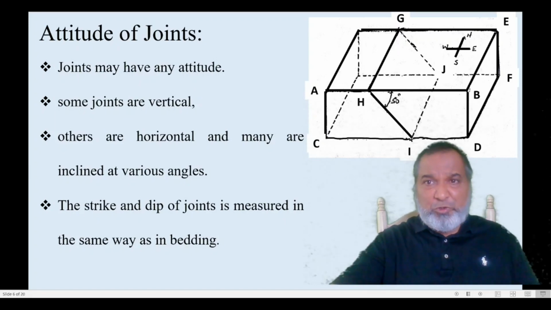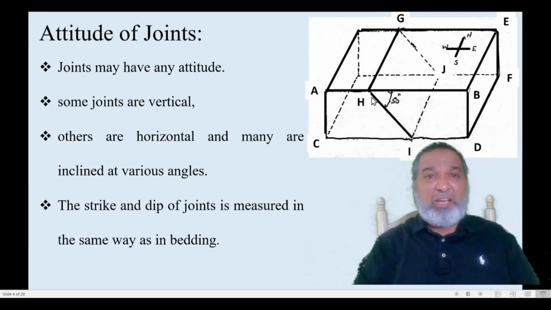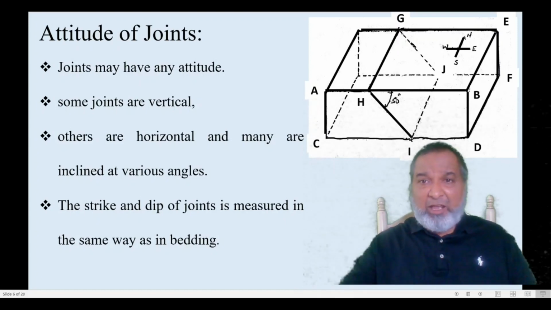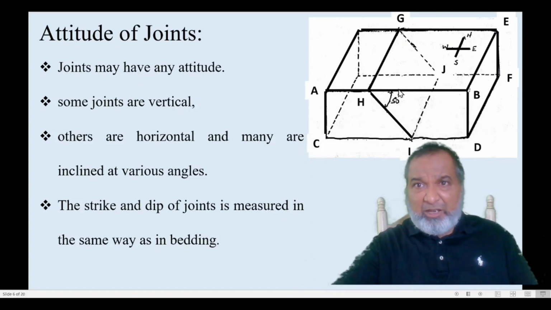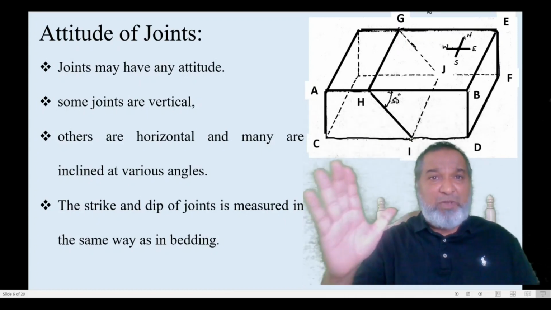Here we have shown the block diagram we have drawn, with the labels A, B, C, D. This is the vertical plane, and in that vertical plane we have H, I. This is your joint, the inclined joint. This is the joint plane. And if you want to name the plane, it is G, H, I, J, the labeling we have made. This is one plane in this particular 3D block, the inclined plane. So this is the joint plane.